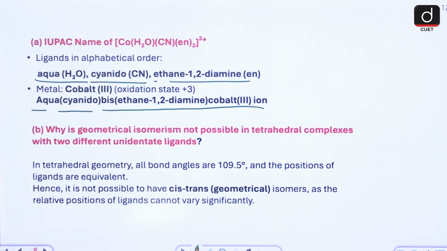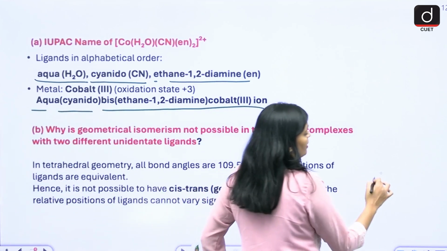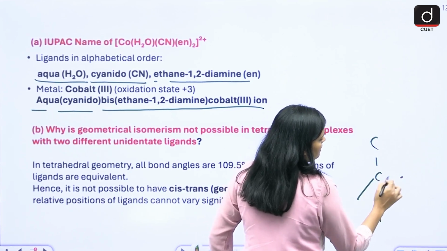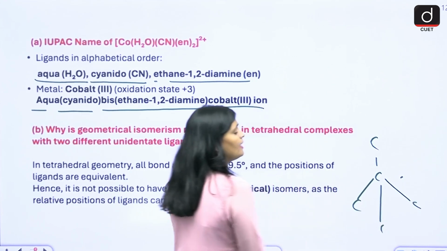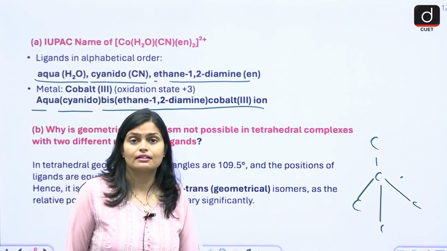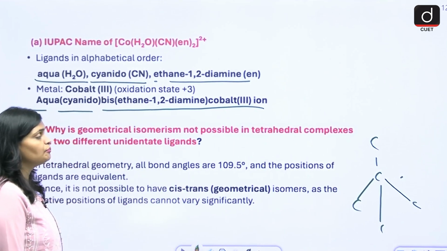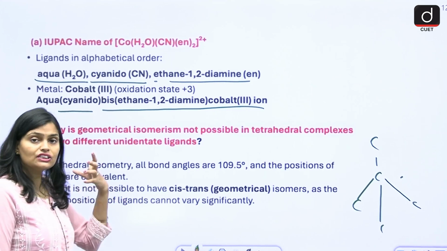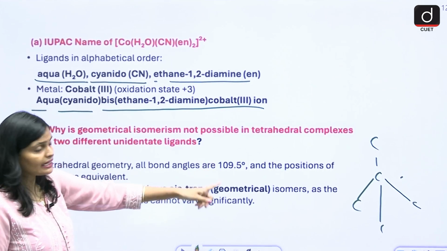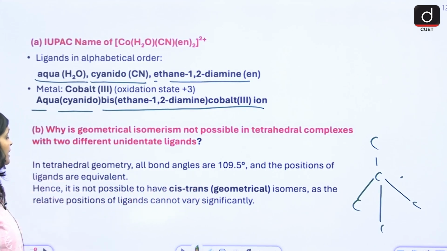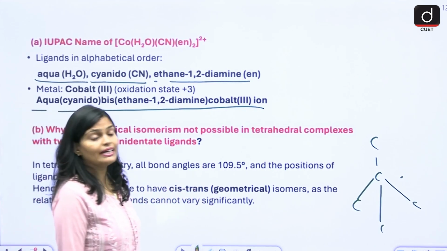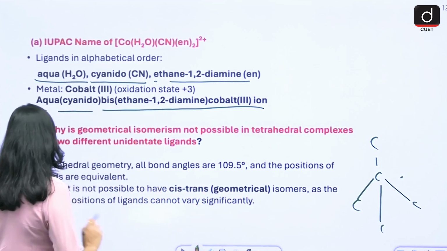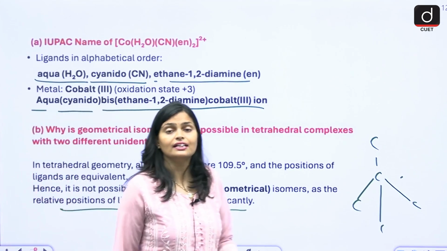Why is geometrical isomerism not possible in a tetrahedral complex? In a tetrahedral complex, suppose this is the tetrahedral structure. All bonds form a 109.5 degree angle, and the positions of the ligands are equivalent. Each ligand is at an equivalent position at an angle of 109.5 degrees. So it is not possible to make cis and trans isomers, where relative positions cannot vary significantly.